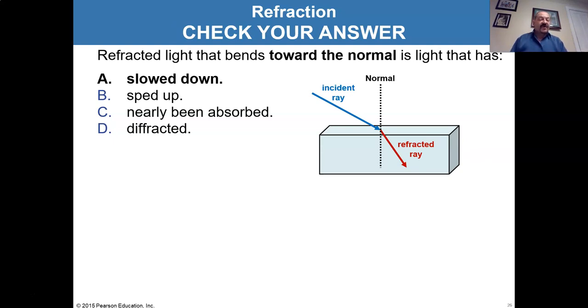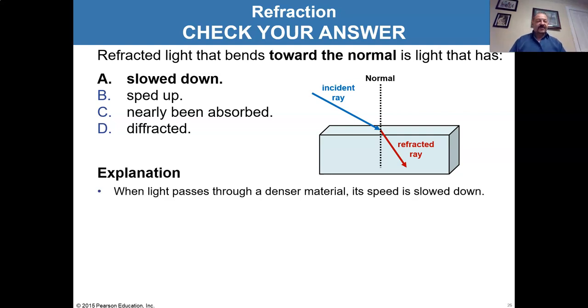So we have a little diagram here of light coming from, say, air into water or into glass. It's going to slow down when it gets into the water or the glass. We'll go water for now. So when light passes through a denser material, as soon as it hits the denser material, it slows down. The average speed goes down, the wavelength goes down, the frequency stays exactly the same.